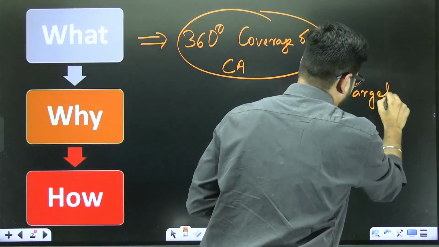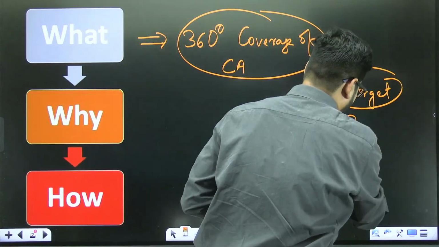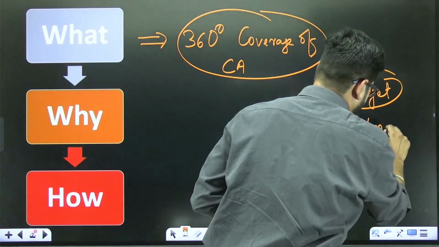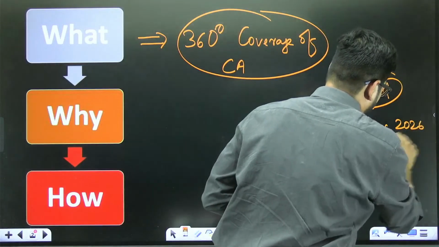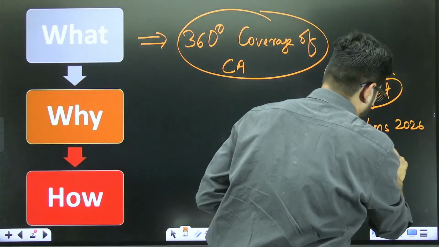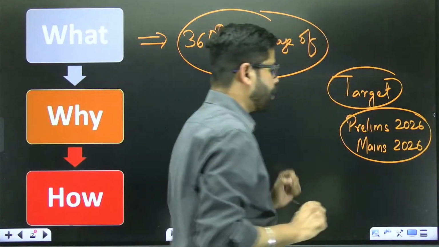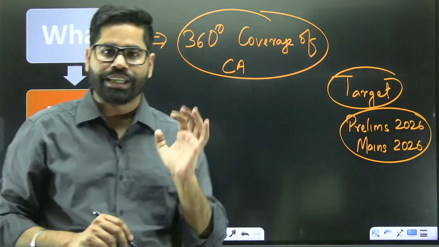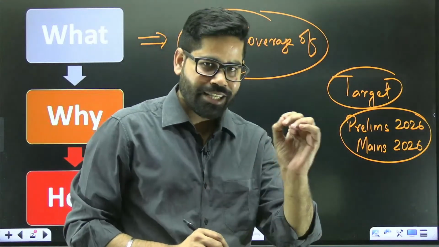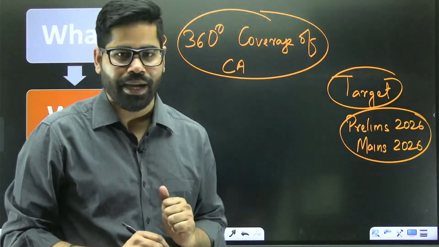The target which we have in mind is prelims 2026 and mains 2026. We are going to target these two things, prelims and mains 2026. So that is our target of the Adhyan batch.